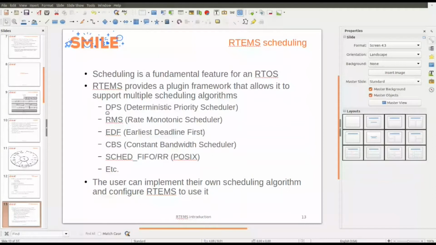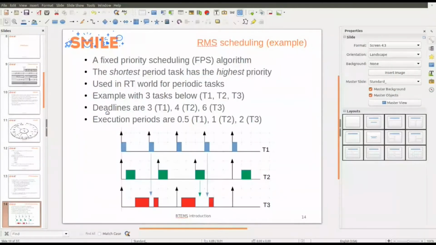An example of RMS scheduling. It's a fixed priority scheduling algorithm. So the shortest period task has the highest priority. As an example, we have 3 tasks with 3 different periods. The deadline for T1 is 3, the deadline for T2 is 4, and the deadline for T3 is 6.